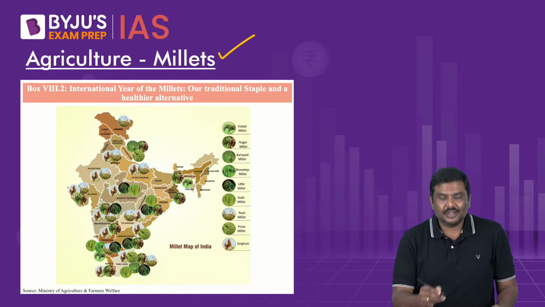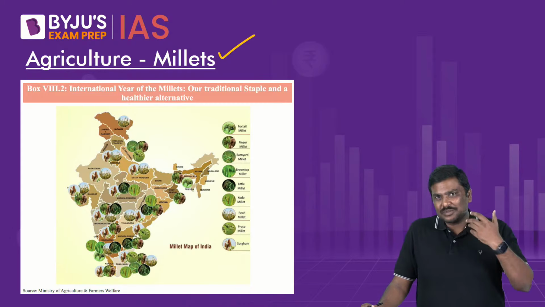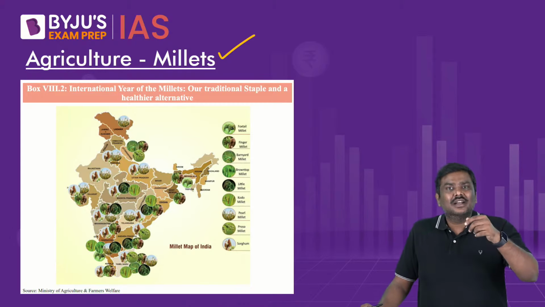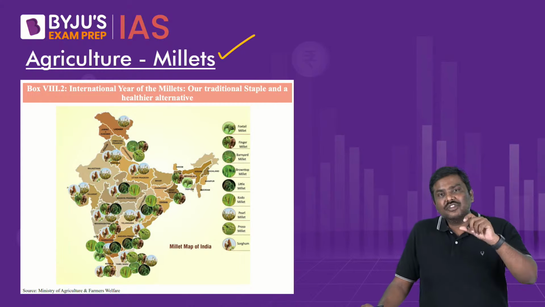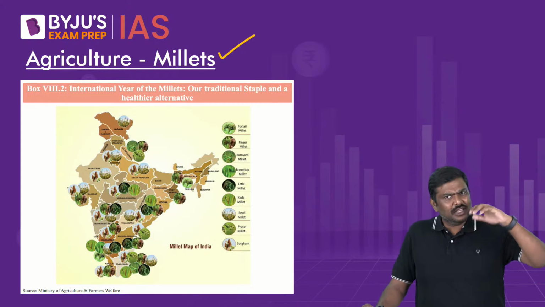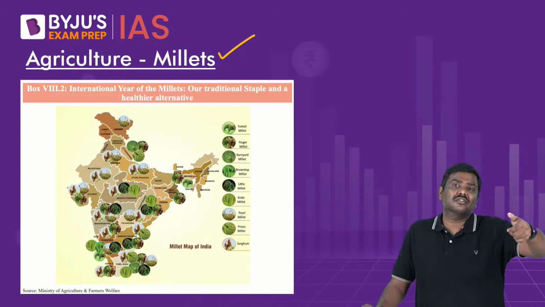Now, apart from this, what about millets? Government of India has been promoting millets, that is nutri-cereals now, right? So the millets are basically one of the types of crops, that is basically the grasses with seeds, certain types of seeds like this, which are being promoted by the government. Even the United Nations has announced the International Year of the Millets.